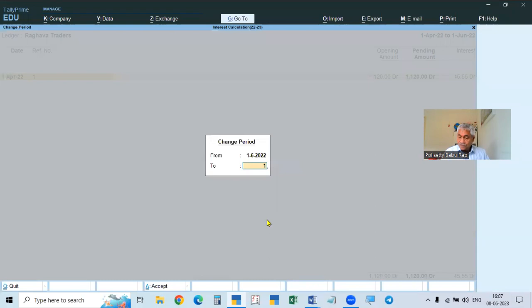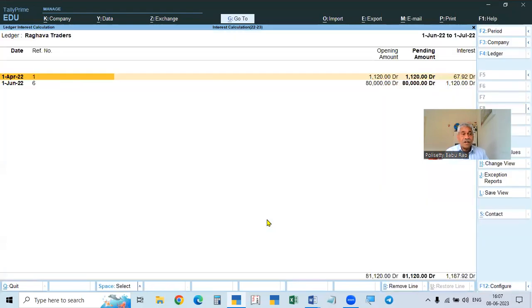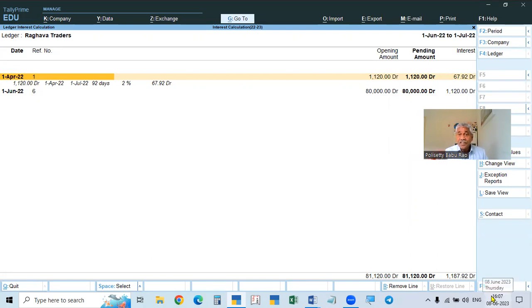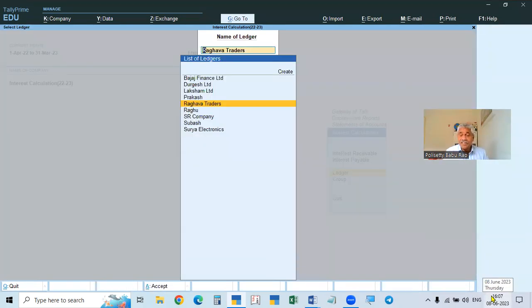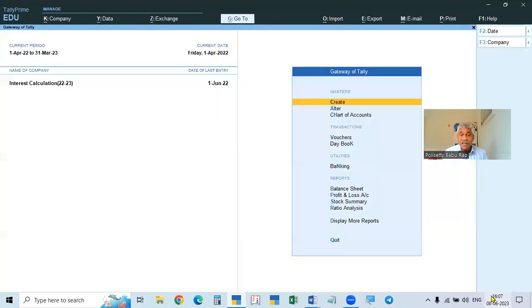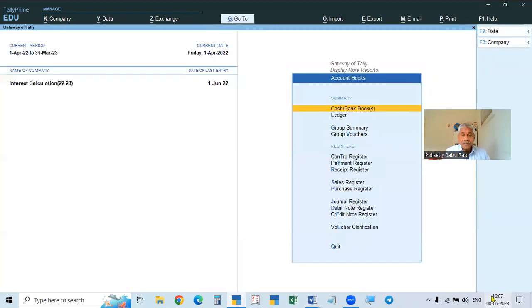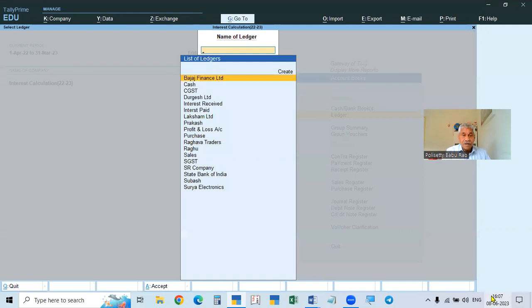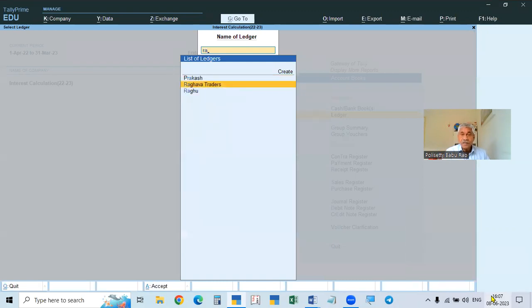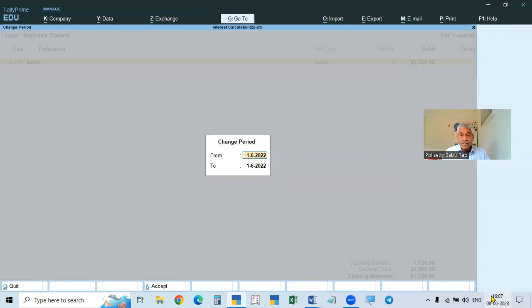First June to first July, the interest is already shown. By mistake we did it from first April, and it is showing from first April. So that is why the interest will not vanish here. The interest is to be taken from here. That is how you will calculate. DSIL Ramana Traders, see here.